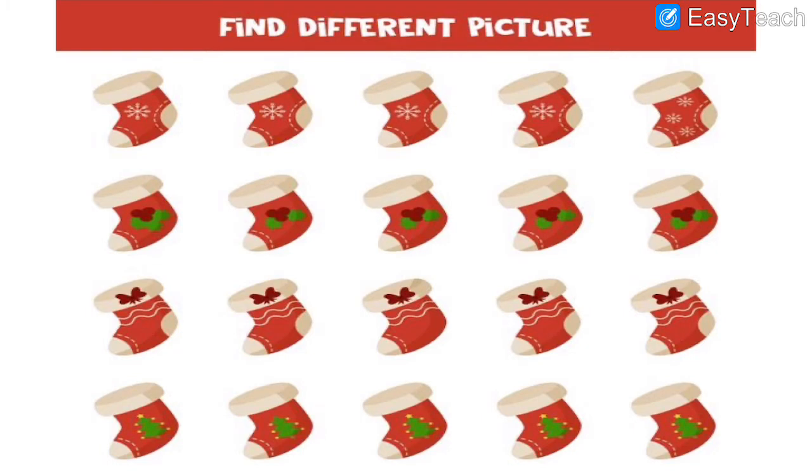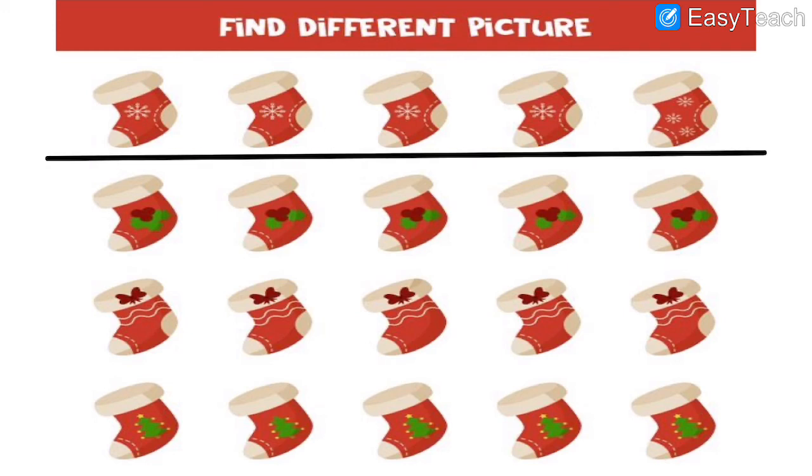Now we have some more pictures. Find the different picture. We have to find the different pictures over here. Can you do it? Yes, we can. So in the first line, which is the different picture that you can find out? In the first line, which is the different picture? 1, 2, 3, 4 or 5. So here the different picture which looks different than all others is number 5.